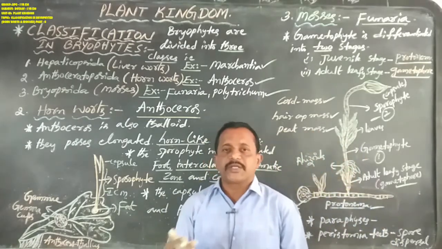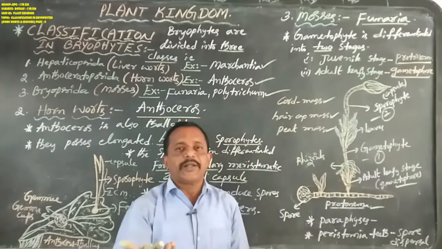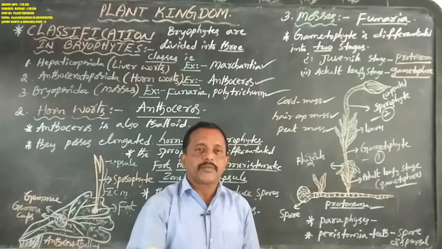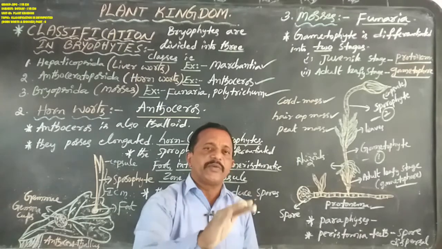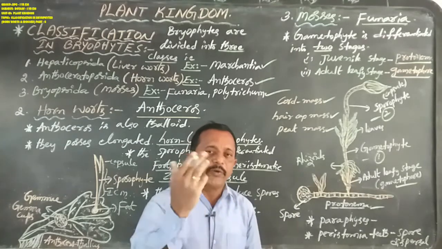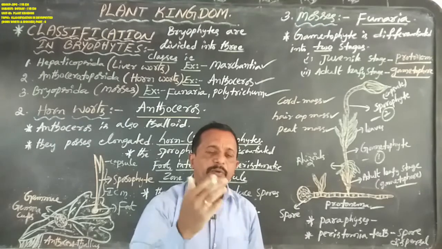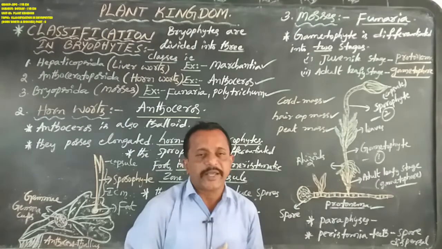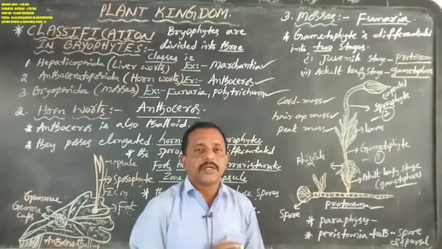In Marchantia, in Anthoceros, in Funaria and Polytrichum, both sex organs are present: the male sex organ antheridia, the female sex organ archegonia. Antheridia will produce antherozoids. Archegonia will produce one egg cell. But here there is one small difference.